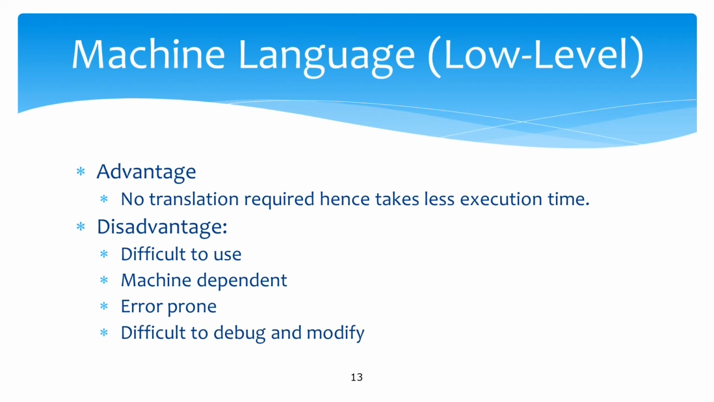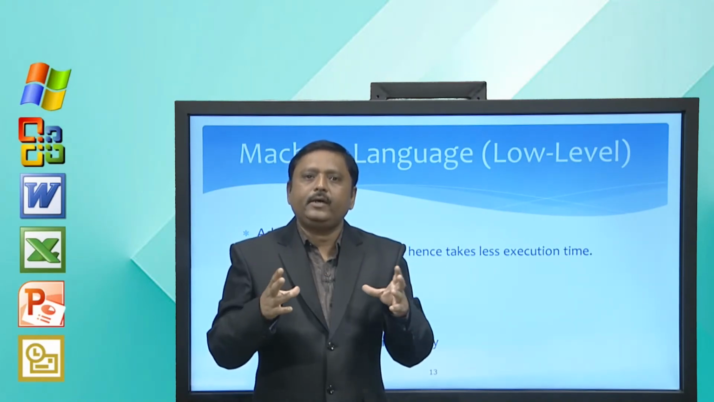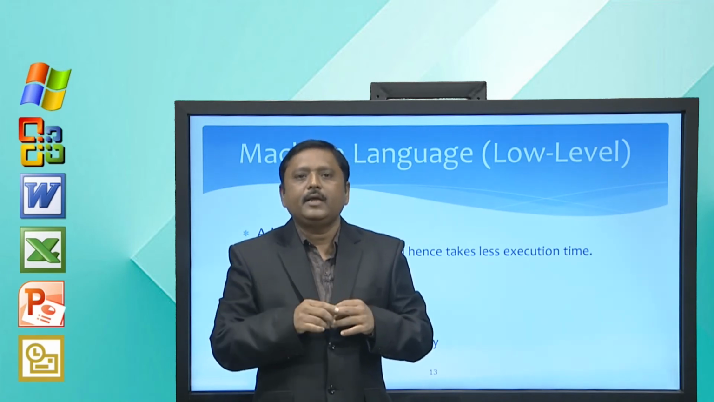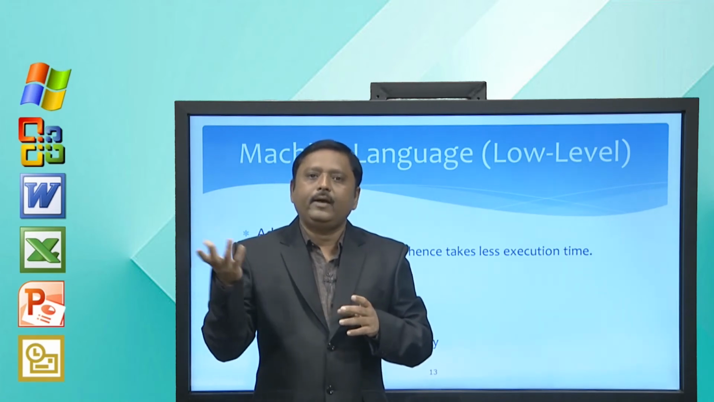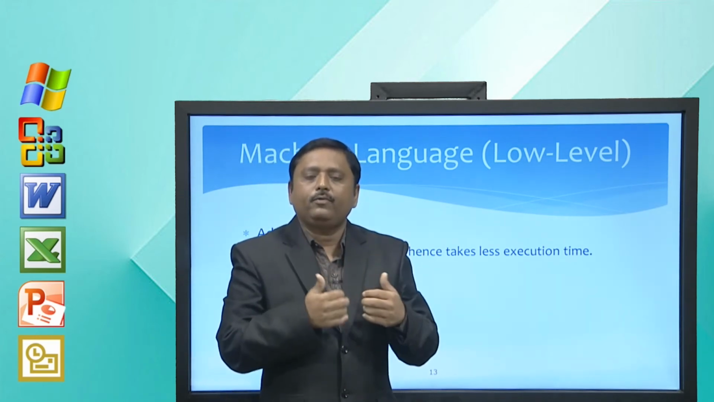Now, we already discussed the advantage and disadvantage of machine level language. So, the advantage is it does not require translation, because it is directly understood by the computer and it takes less execution time. Also, it is sometimes called machine independent, because every machine or every processor understands 0 and 1. So, low level language or machine language is sometimes called machine independent language, because it does not rely on or is not written for a particular machine.